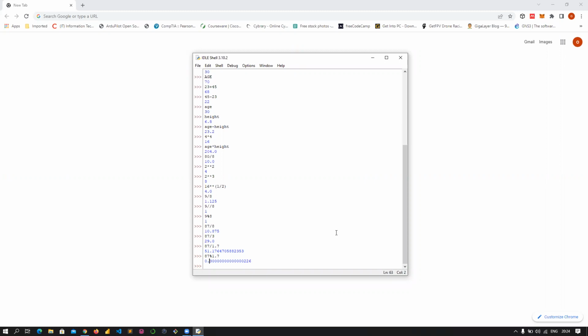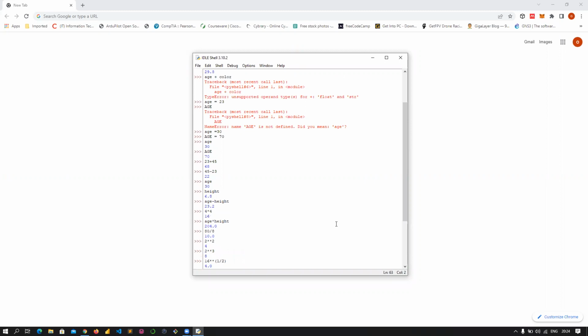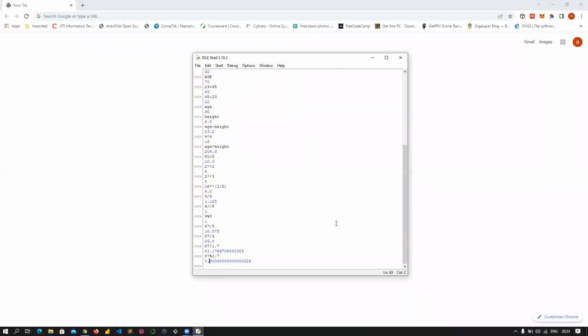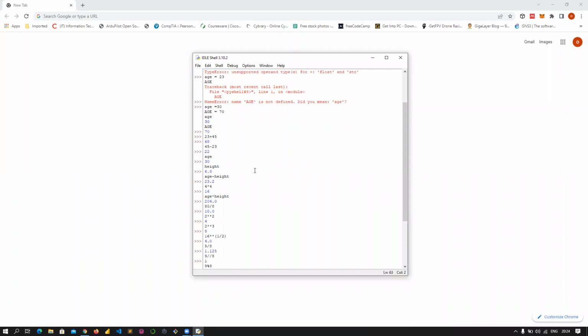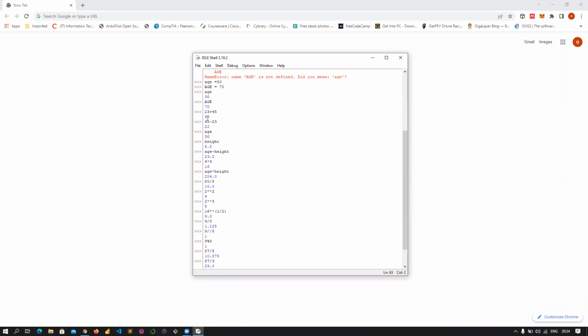So that's all for today's class. I hope I've been able to explain the basics of using arithmetic operators in Python. So you are using the addition operator, subtraction, multiplication, that use just one asterisk sign, or if you are using 2, it means you are raising a number to the power of another number. You use 2 asterisk signs.